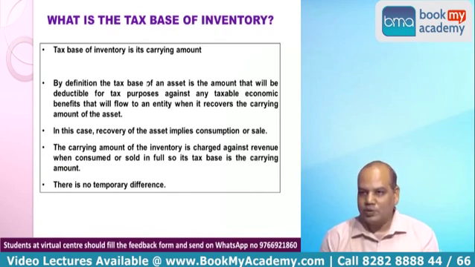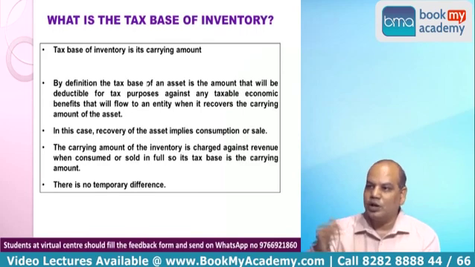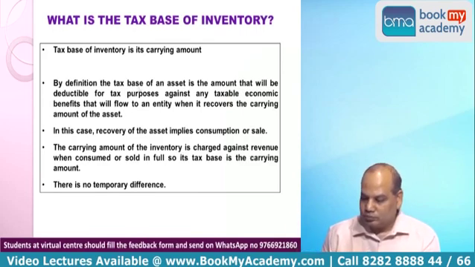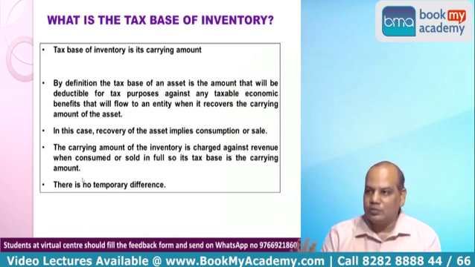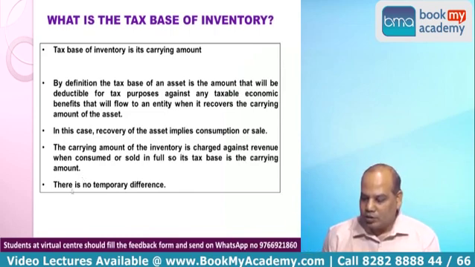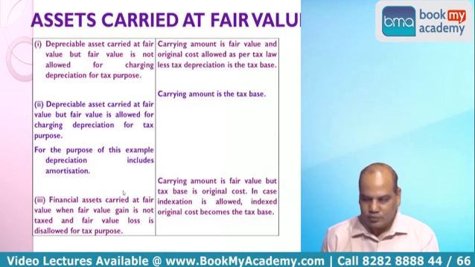When it is sold, it becomes part of your cost of goods sold, which is deducted from the sale value. The carrying amount of the inventory is charged against revenue when consumed or sold in full. So its tax base is the carrying amount, because normally under the income tax also, you will get the same deduction for inventory. And hence there is no temporary difference. This temporary difference I will explain to you later.